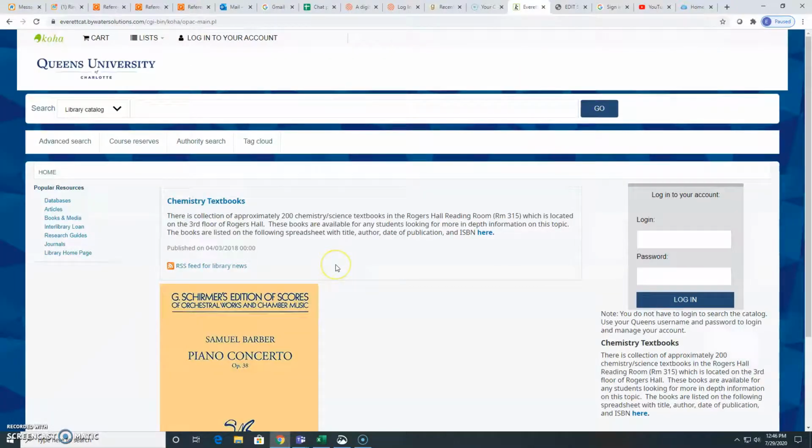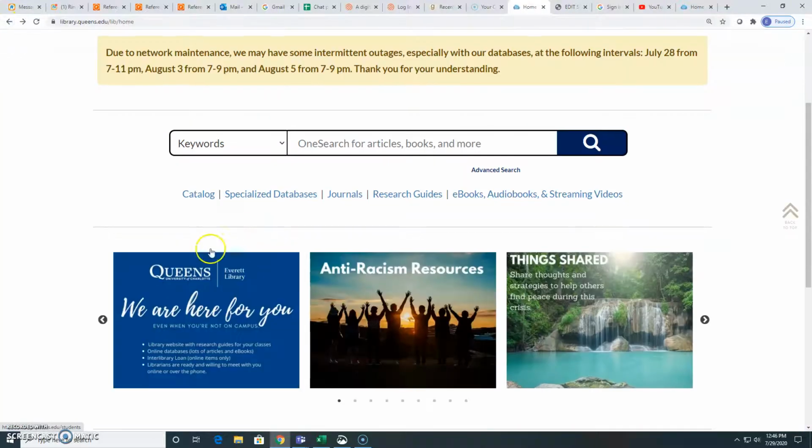You select that tab. It takes you to our print books catalog. We have about 45,000 books and items that are actually housed in the library. In comparison to that, we have access to 450,000 ebooks. So we have a lot more e-resources than actual print resources, but when you need to search those, our catalog will help you do that.